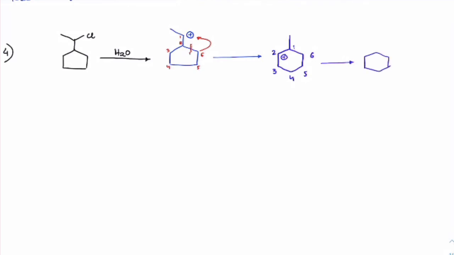This could further go for a more stabilized carbocation, because it is at a secondary position. Now it can go to the tertiary position. So here it is ring expansion and here it is a 1,2 hydride shift.